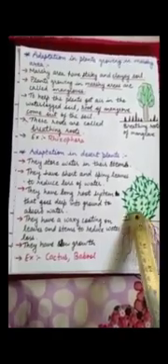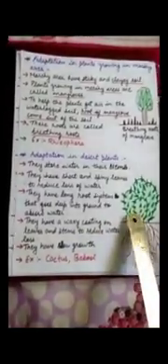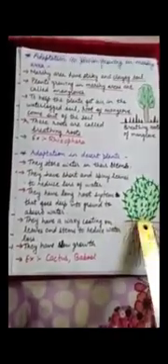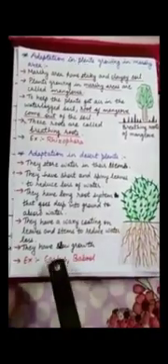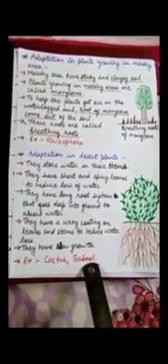The reason for the waxy coating is to reduce water loss. They don't want any kind of water loss through stomatal openings. So the waxy coating does not allow water to go out of the plant. They have slow growth because there is a shortage of water. Examples of desert plants are cactus and babool.